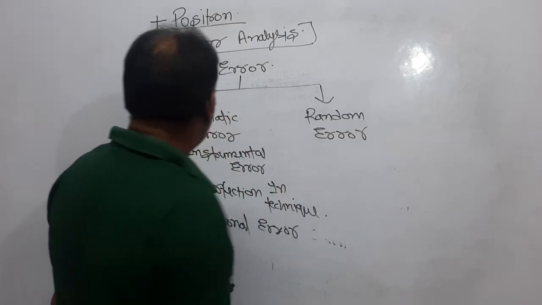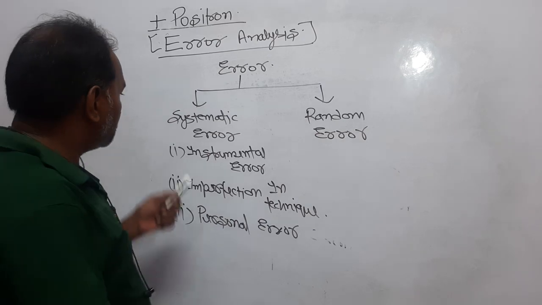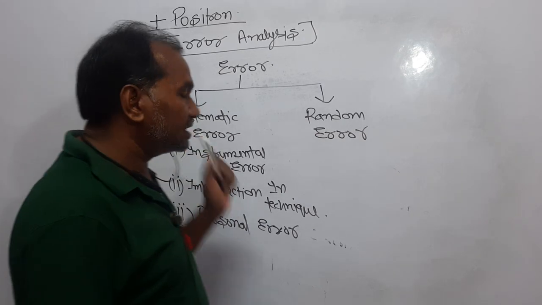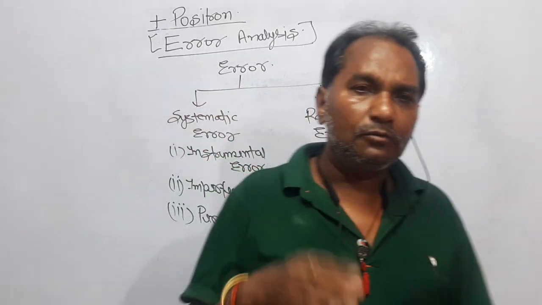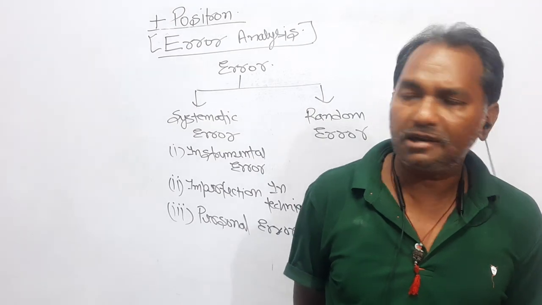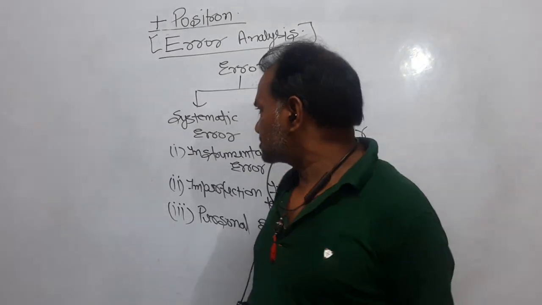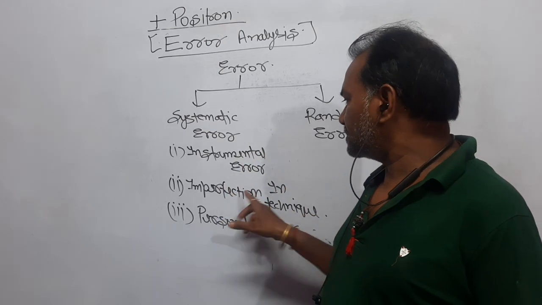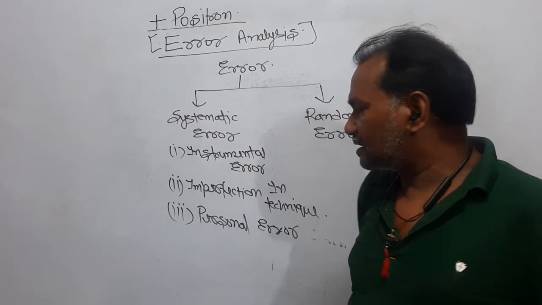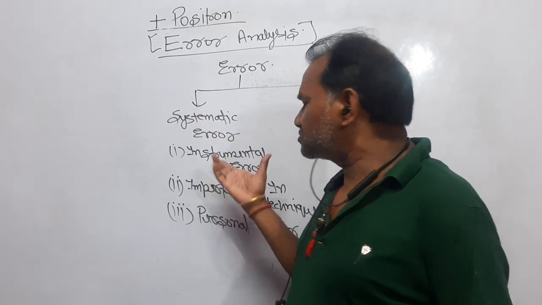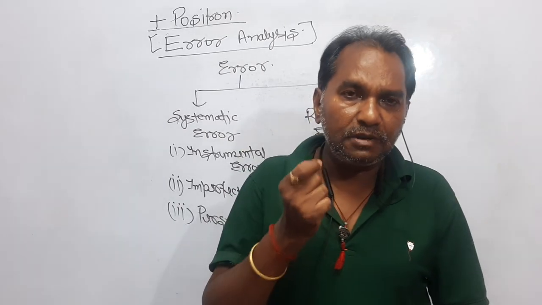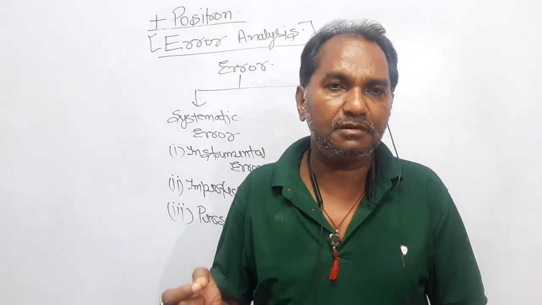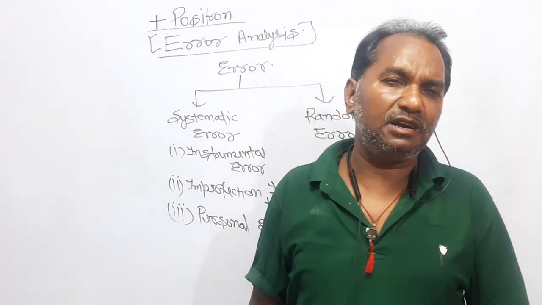Dear students, what I have said is that error is divided into two types. One is systematic error, which is further divided into three types: instrumental error, imperfection in technique, and personal error. Instrumental error means the instrument that you are using for the measurement is not properly calibrated.